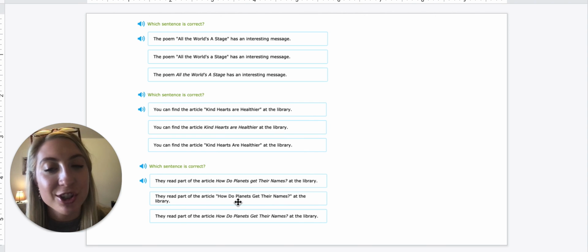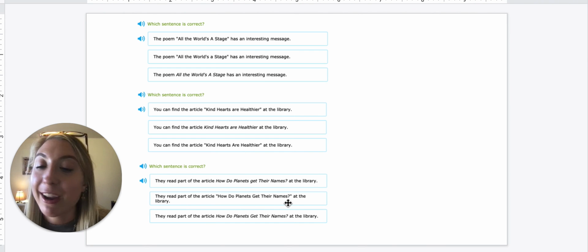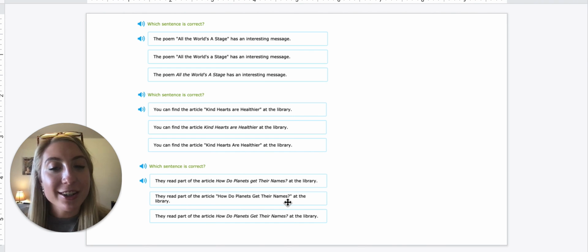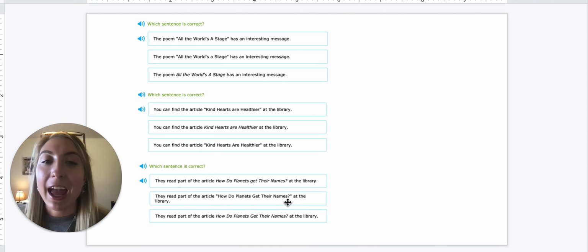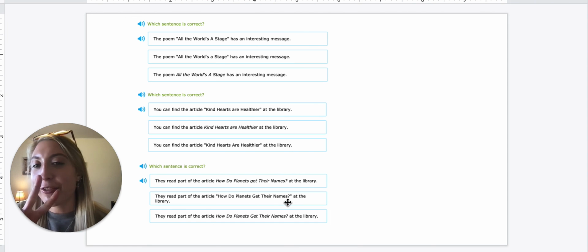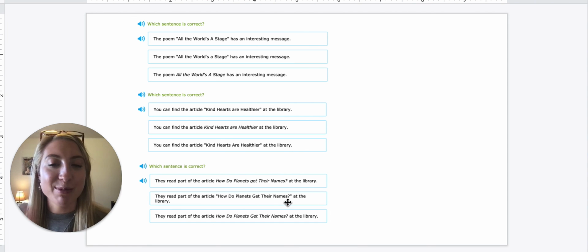And let's just double check our capitalization. All the words that are important are capitalized. So make sure to take your time, have fun with it. Remember, look at the formatting first, and then you can get rid of one or two, and then go back and make sure that all the correct words are capitalized. So you're looking for two things. It's what we learned last week. We're just putting it together.